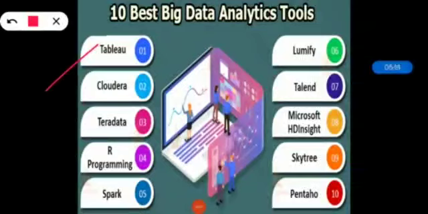Then comes FusionCharts. This is a very widely used Java-based charting and visualization package. It can produce 90 different charts and integrates with a large number of platforms and frameworks. One feature that helped make FusionCharts popular is that rather than having to start each new visualization from scratch, users can pick from a range of live example templates.